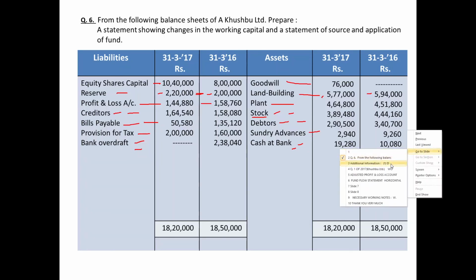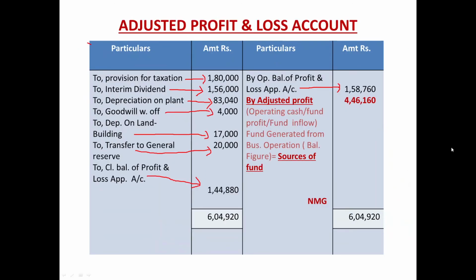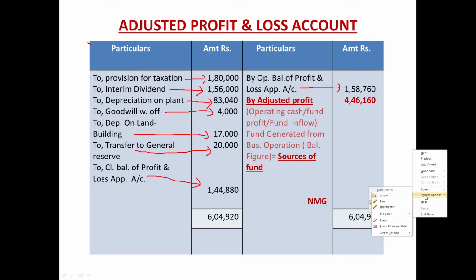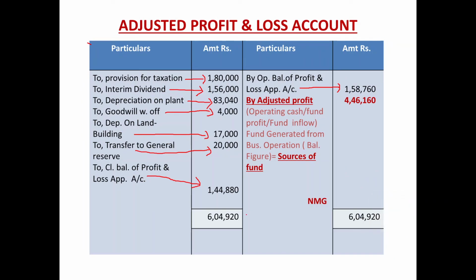Now we have to close the two remaining accounts, adjusted profit and loss and then fund flow statement. Total of left hand side, debit side, plus side looks bigger, 6,04,920. Put it on the right hand side, minus side, credit side. That gives a balancing figure of rupees 4,46,160.